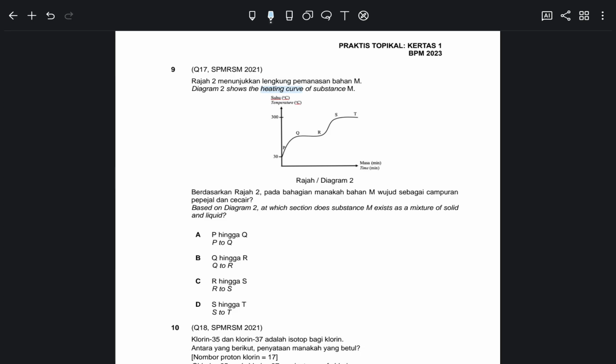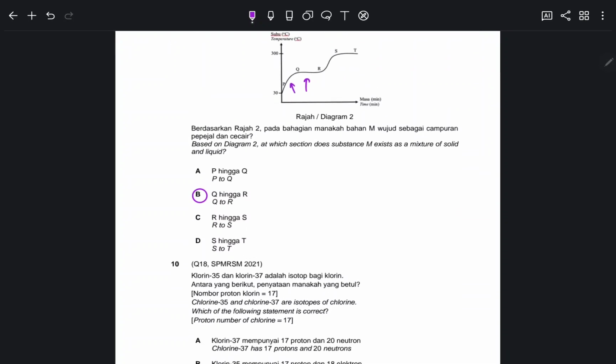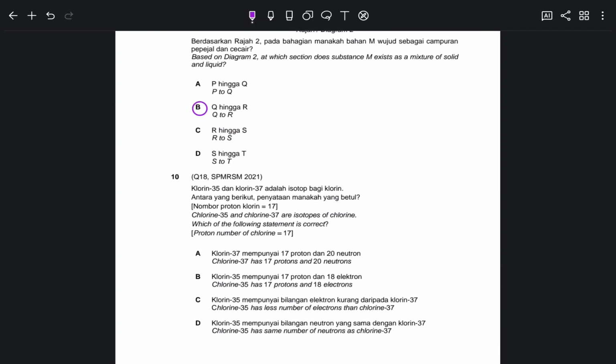Okay, so in heating, this one is solid, this one is solid plus liquid, kan? So dia tanya exist as mixture of solid and liquid, so obviously Q to R lah. Okay, P to Q is actually solid, R to S ni actually dah mula menjadi liquid and gas, and so on is gas lah. So salah lah. Alright, the answer is B.